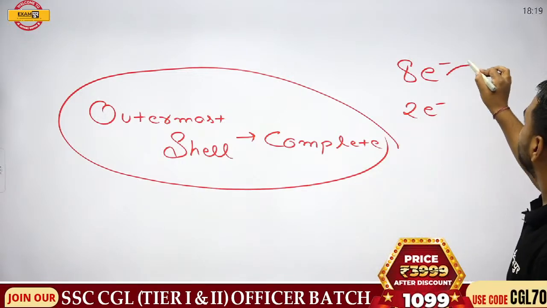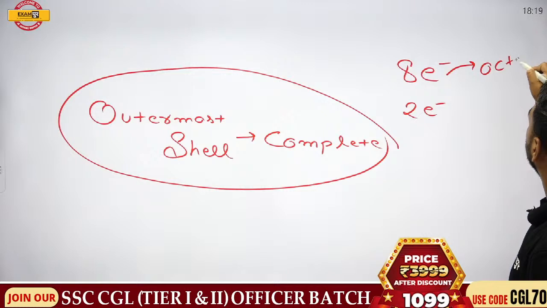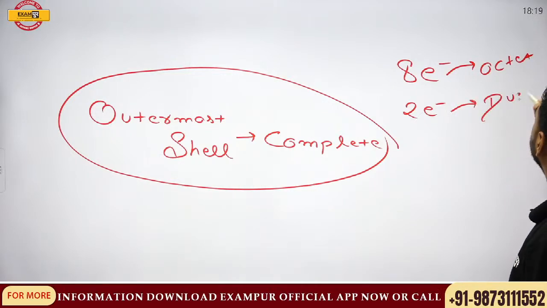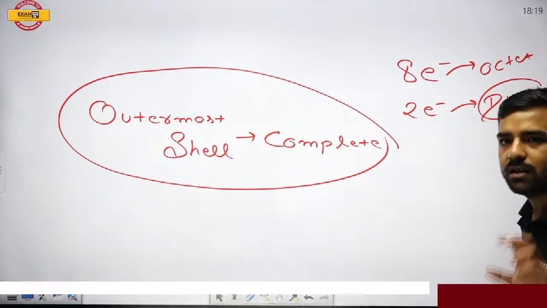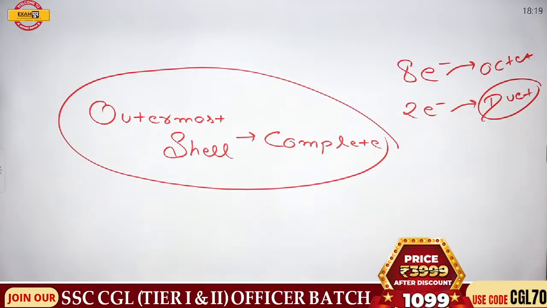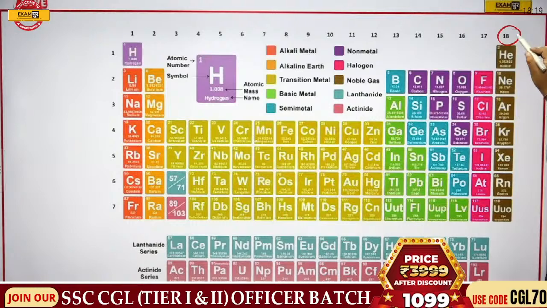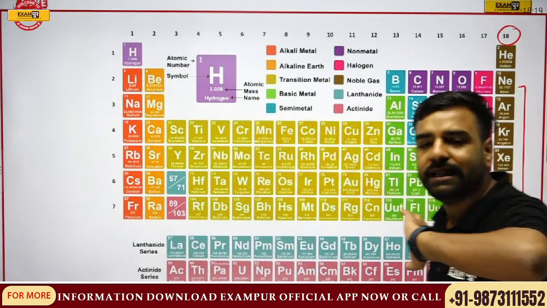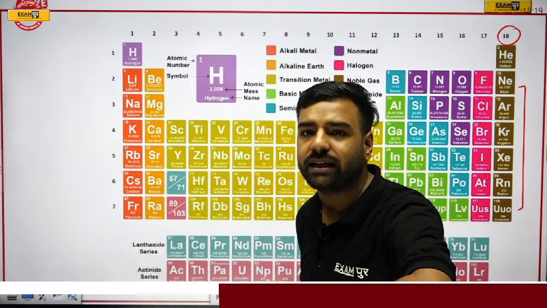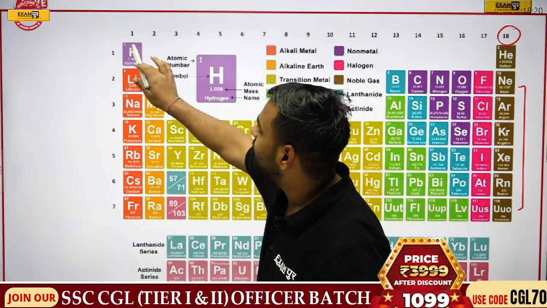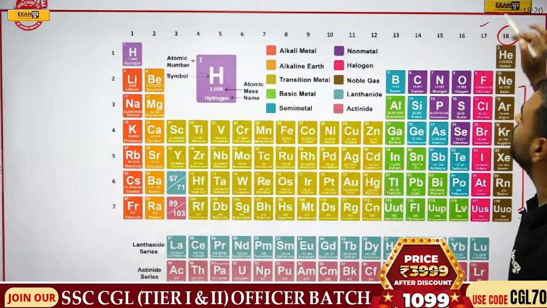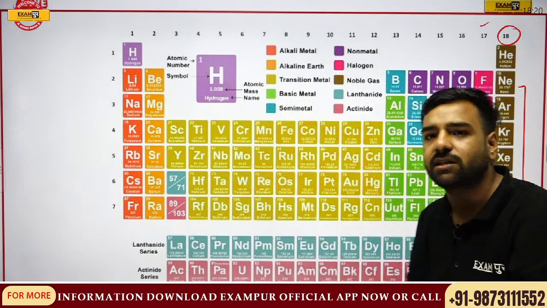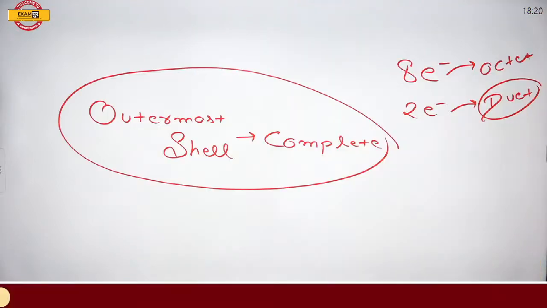If I talk about 8 electrons completion, we call it octet. If I talk about 2 electrons completion, it is known as duet, where we can take the example of helium. Now, the 18th group elements already have their outermost shell complete, so they neither want to donate electrons nor take electrons. But the case for the 1st to 17th groups is quite different. Now what's that? We'll have one question, then we'll discuss it. Okay, let's move forward to the next question.